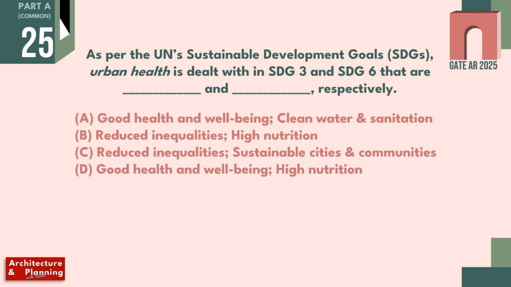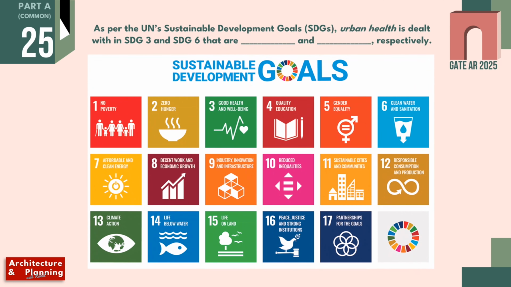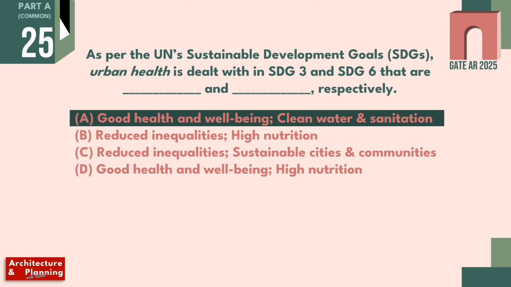As per the UN Sustainable Development Goals, SDGs, urban health is dealt with in SDG 3 and SDG 6. The Sustainable Development Goals were developed by the United Nations in a conference held in Rio de Janeiro, Brazil in 2012 but adopted in 2015. It is a set of 17 goals for sustainable development around the world. SDG 3 and SDG 6 talk about urban health. SDG 3 is good health and well-being, and SDG 6 is clean water and sanitation. Therefore, the correct answer of this question is option A. Let's move to the next question.